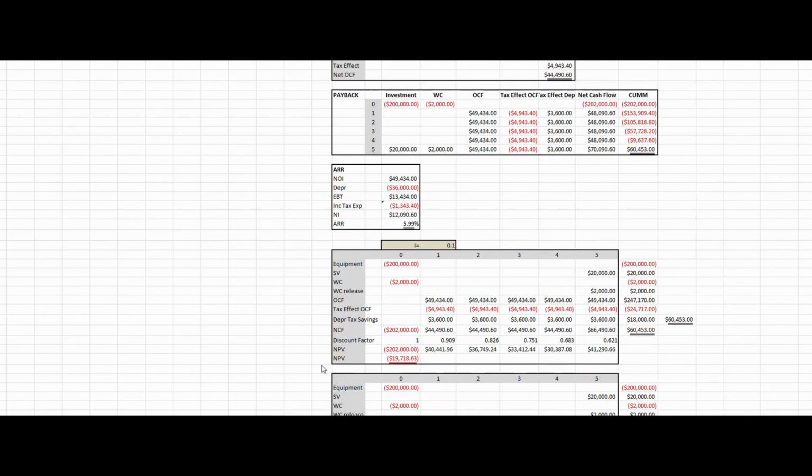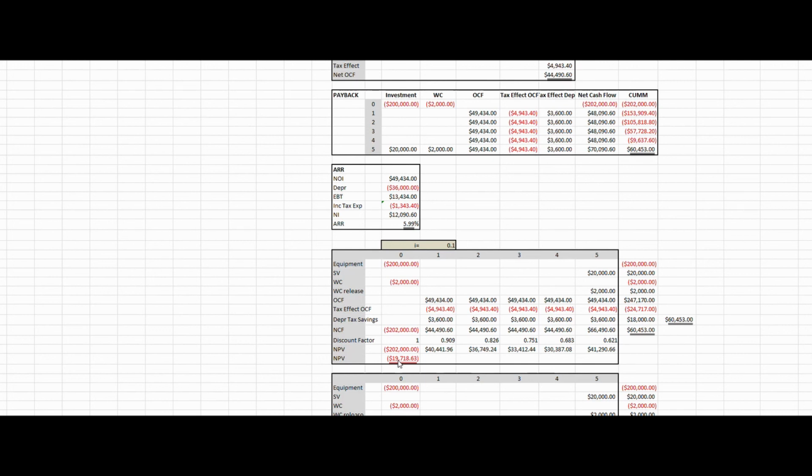Come down here to the calculation of my net present value. We have tax effects from these cash flows right here. We have tax effects from depreciation. And you can see here that as a result of increasing my taxes from 0 to 10%, had what impact on net present value? Well, this project was unprofitable initially with no taxes.